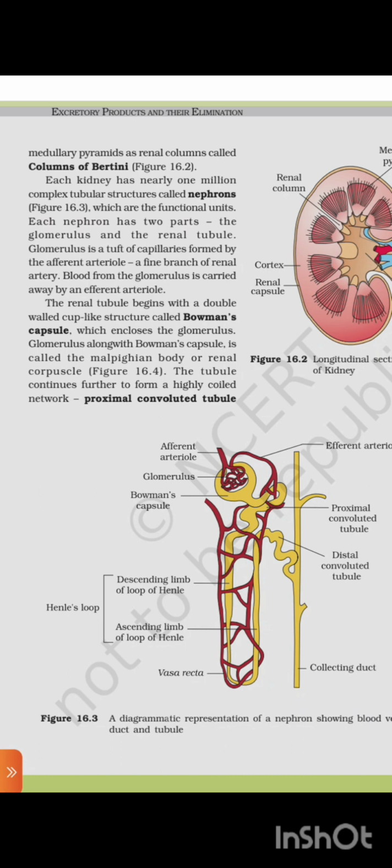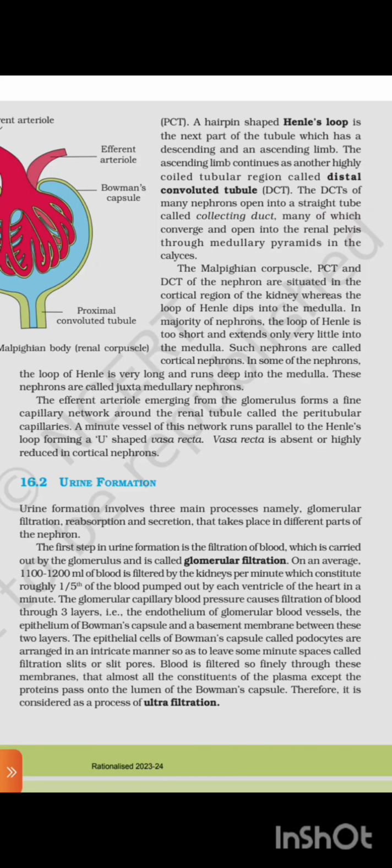Figure 16.4. The tubule continues further to form a highly coiled network, the proximal convoluted tubule (PCT). A hairpin-shaped loop of Henle is the next part of the tubule, which has a descending and an ascending limb. The ascending limb continues as another highly coiled tubular region called the distal convoluted tubule (DCT). The DCT of many nephrons open into a straight tube called the collecting duct, many of which converge and open into the renal pelvis through the medullary pyramids in the calyces.